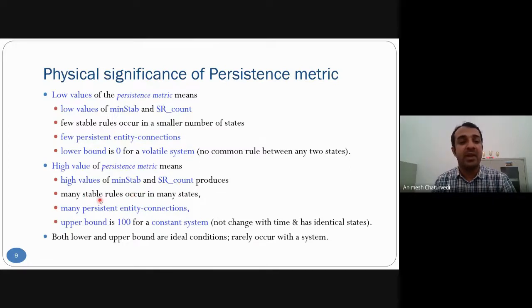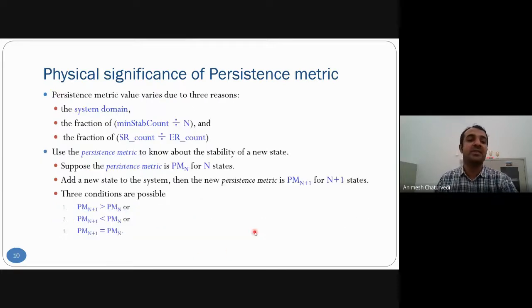Then we have many such stable rules, and this denotes persistent entity connection. The higher value could be up to 100, and that says that identical systems are there, and these identical systems don't change with time. The lower and upper bounds are ideal conditions. So this persistent matrix depends on these three system domain fractions.